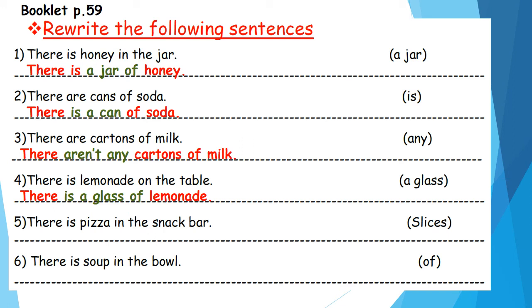I told you that uncountable nouns, we use the singular form. So here I don't count the pizza itself, no, I count the slices. So I have many slices, more than one. I count the slices, not the pizza itself. So I will say what? There are slices of pizza in the snack bar.